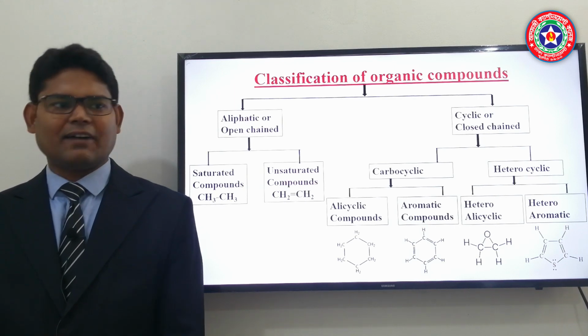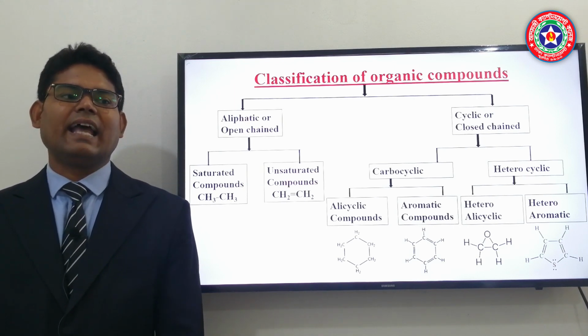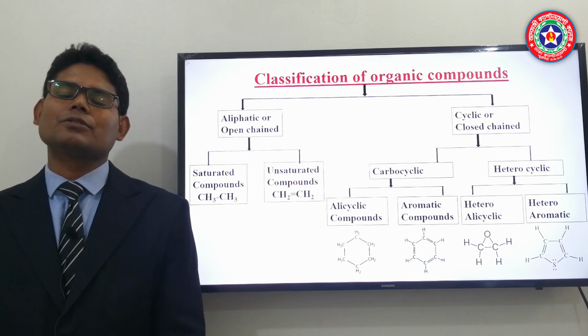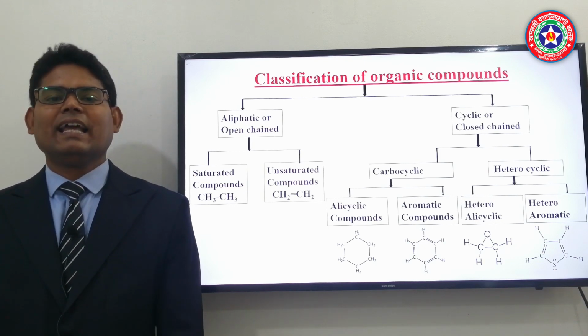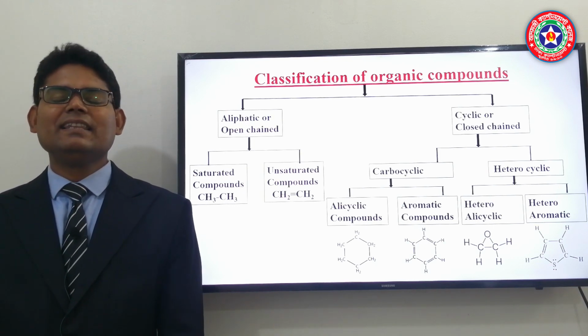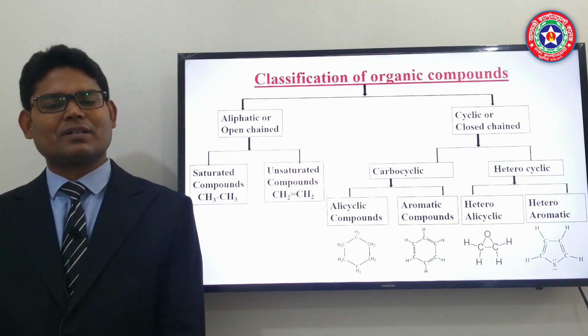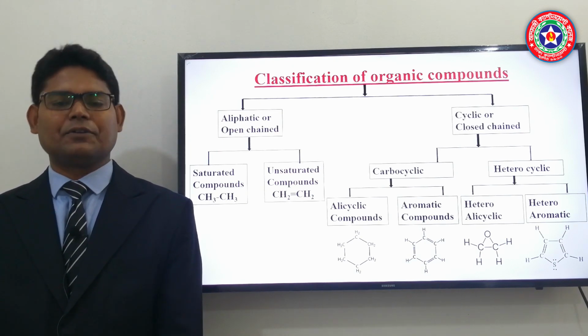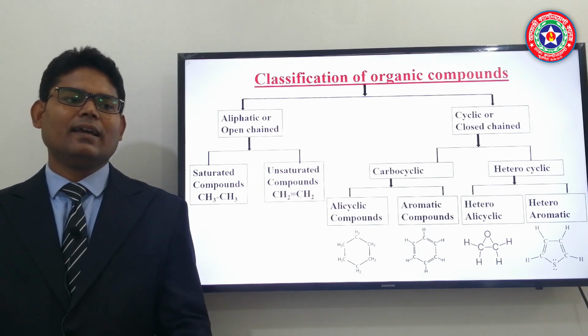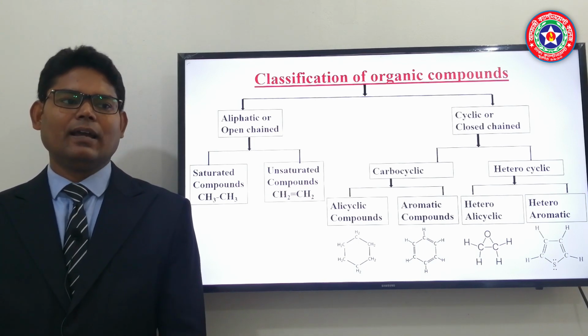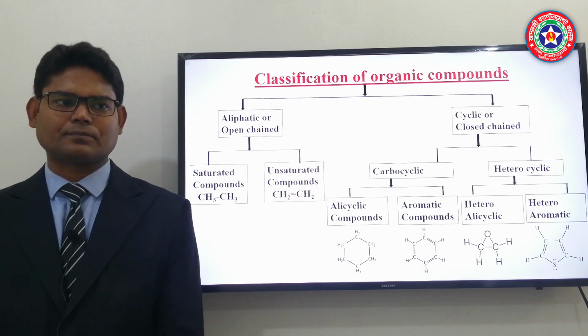In another sub classification there is heterocyclic compound. These are also cyclic compounds, but in this cyclic structure, other atoms could be present along with carbon atoms, like oxygen, sulfur, nitrogen could be present. You can see heteroalicyclic and heteroaromatic.